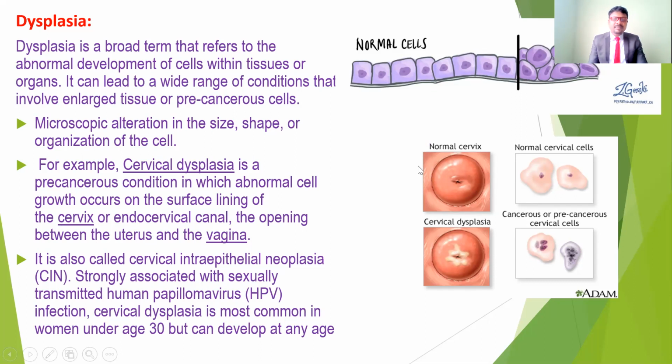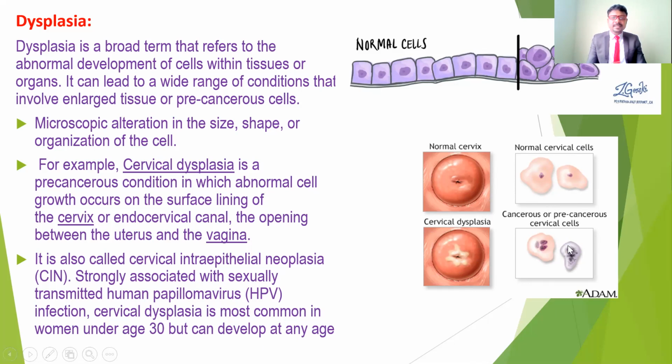But in the case of cervical dysplasia, the cell growth is altered. Abnormal cell growth happens in size and shape. The normal cell has a cell membrane, nucleus and organelles. But in the case of precancerous or cancerous cells, the cell number and size are going to be altered.